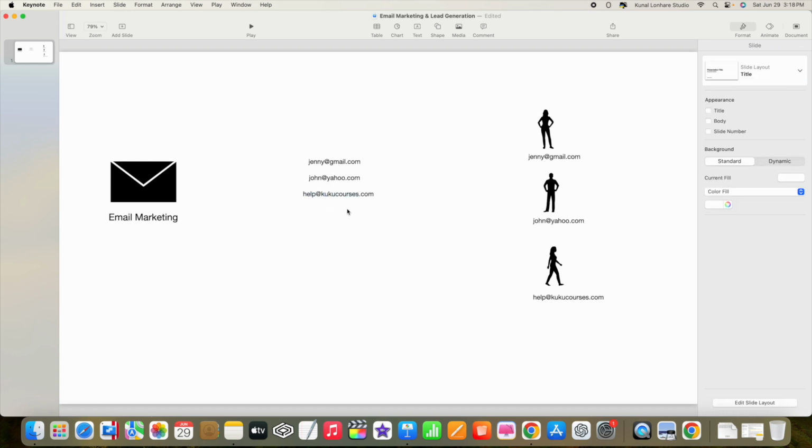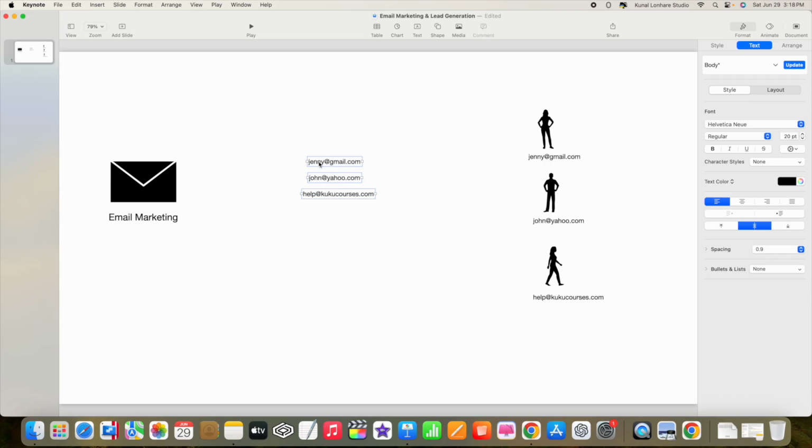And after we collect the email addresses of people, with their email we can send them some offers. For example, we can try to sell our product and service to these people. So we can create such an email and send it to these people. We can first collect the emails of these different people, and when we get their email, we can send them an email about some product and service so that they can purchase our product and service. So this is email marketing.